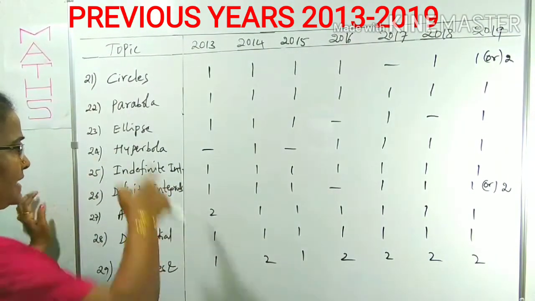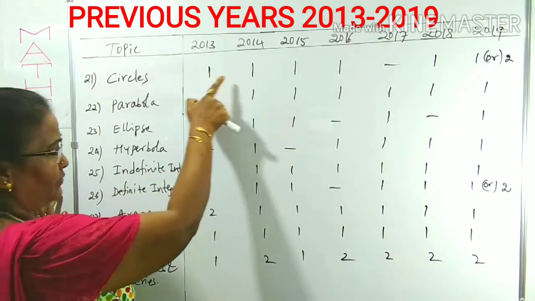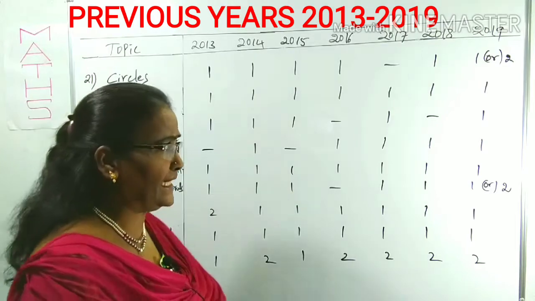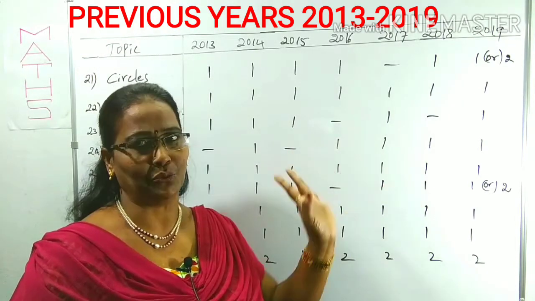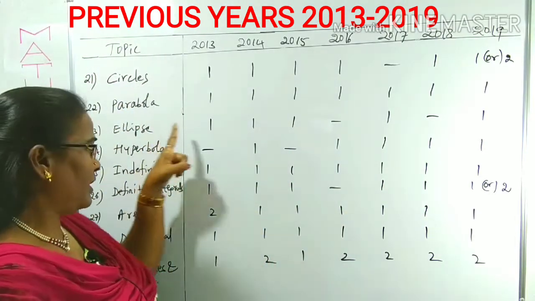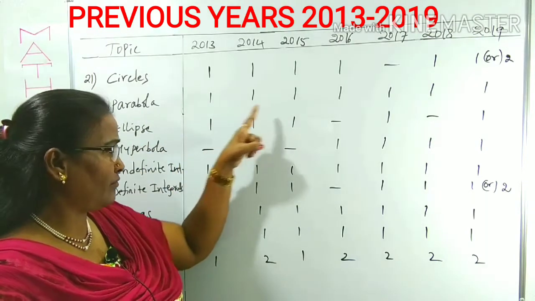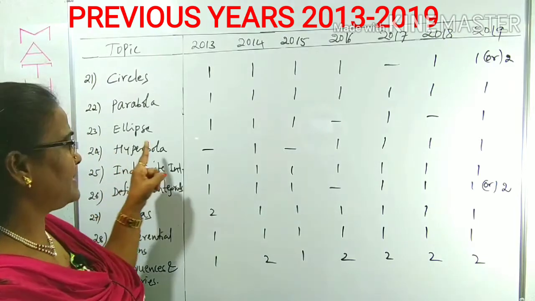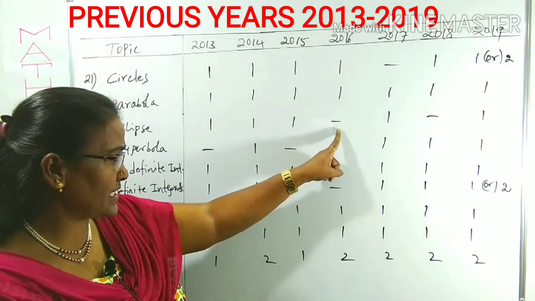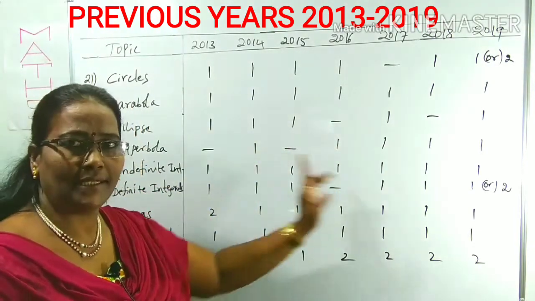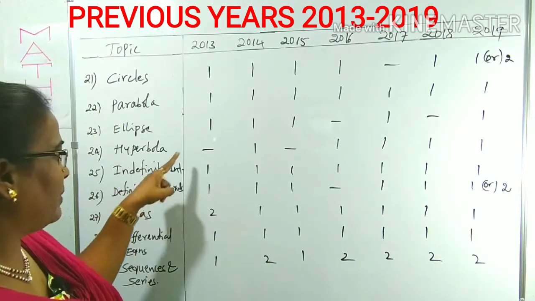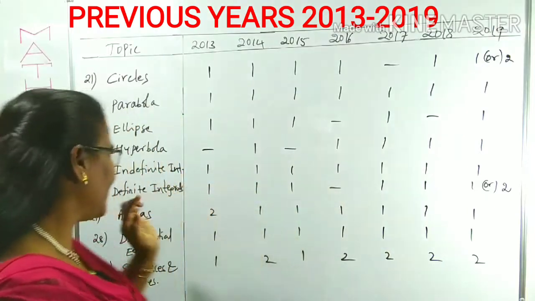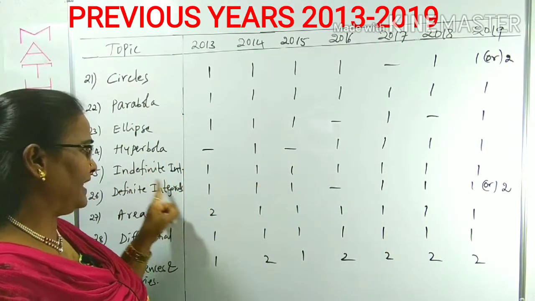Circles: in 2013, 14, 15, 16, each year 1 question, 17 none, 18 one, 19 one or two. In parabola, 1, 1, 1 each year. In ellipse, except 2016 and 2018, each year 1 question. Hyperbola, except 2013 and 2015, each year 1 question. Right. Indefinite integrals, each year 1